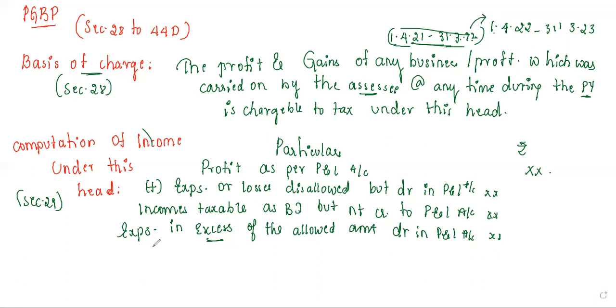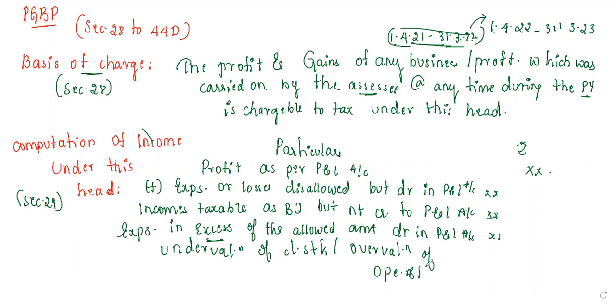And again, last but not least, you will take down in the addition undervaluation of closing stock or overvaluation of opening stock. That amount also goes in the inner column. So undervaluation and then overvaluation.